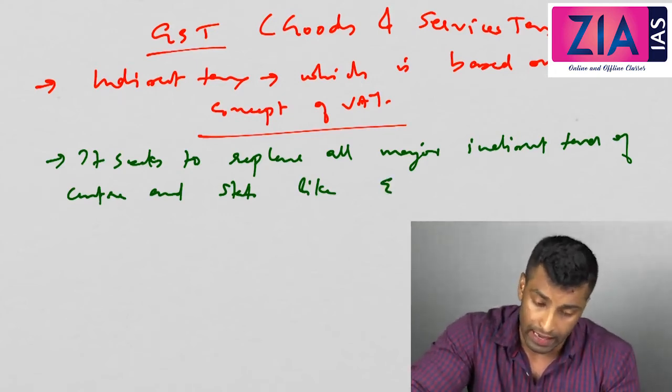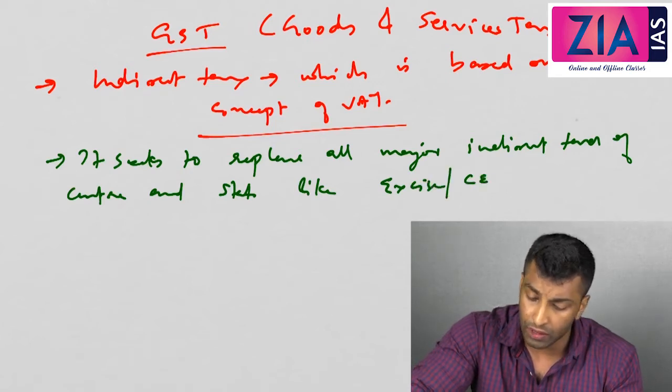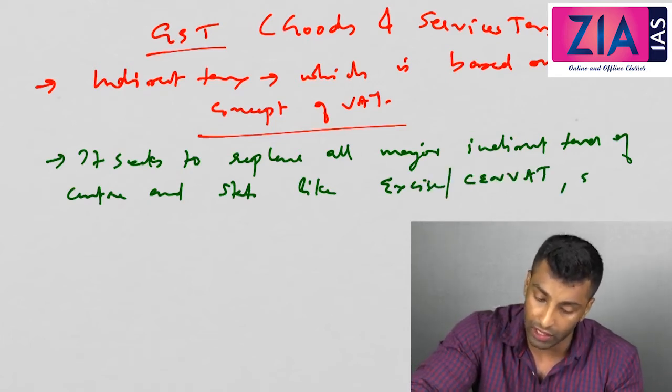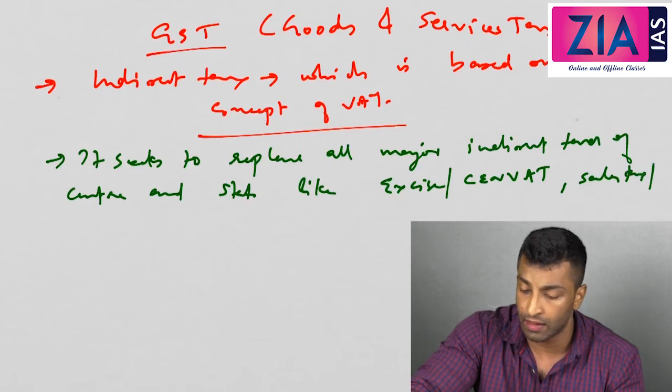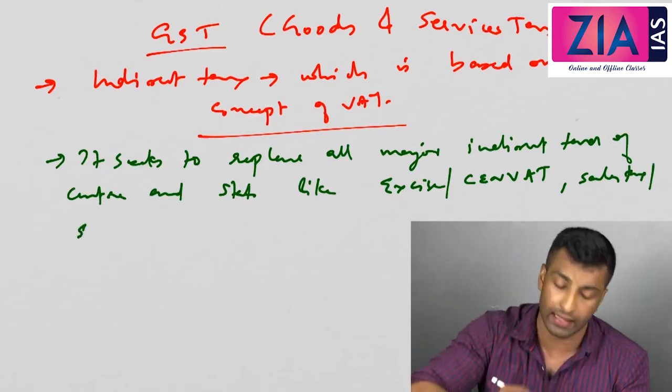States like excise or CENVAT, comma, sales tax. I have already told you this is also known as State VAT.